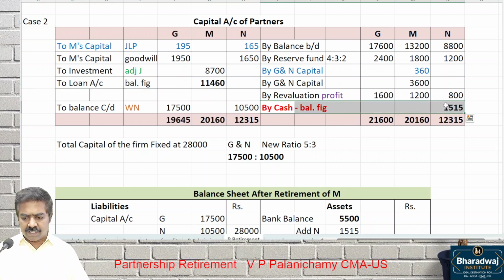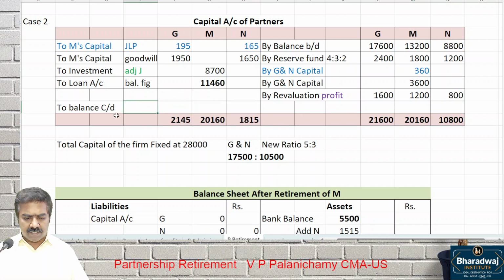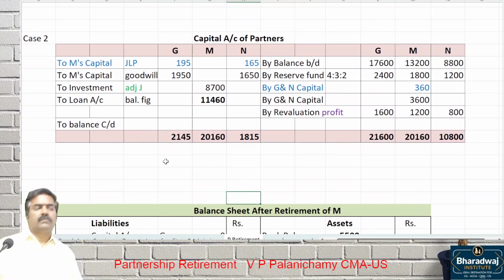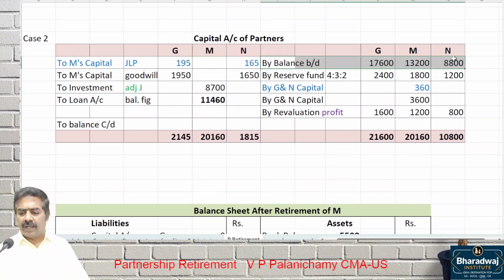Except this cash surplus or shortage, this closing balance, all the adjustments are same. Pay attention. Opening balance will be same. Reserve fund will be what? The same.